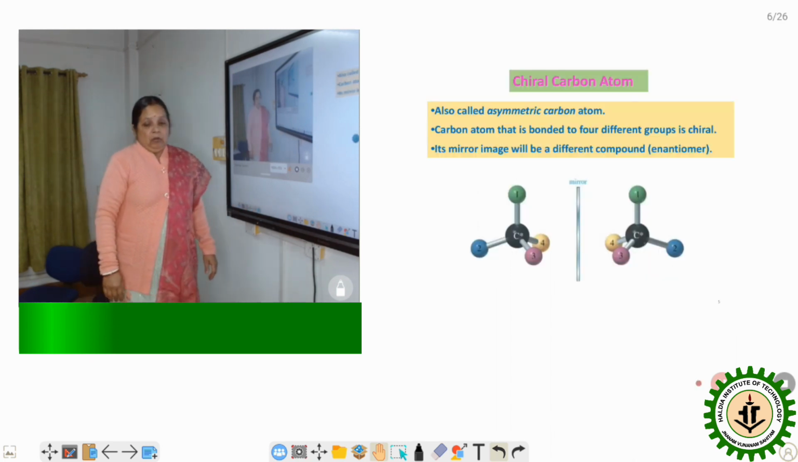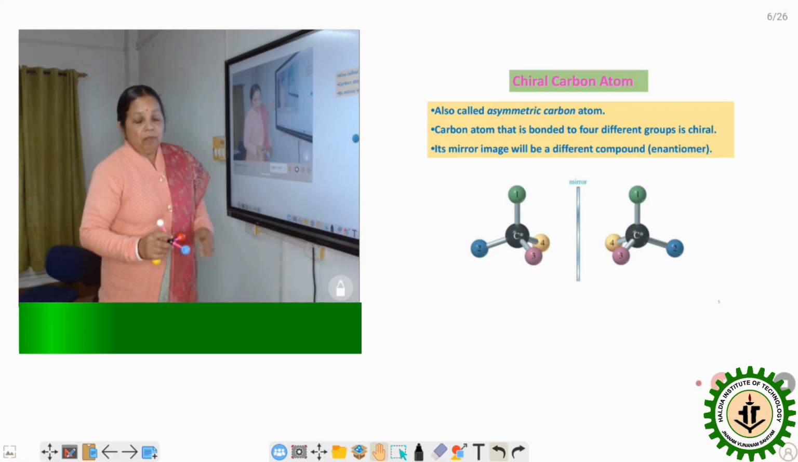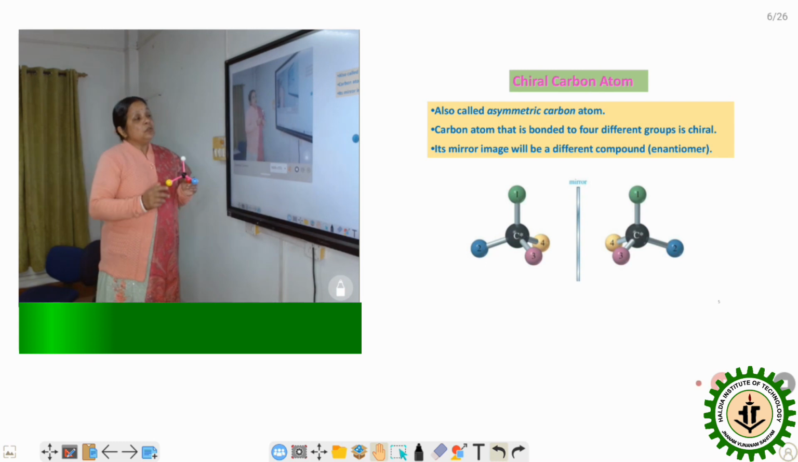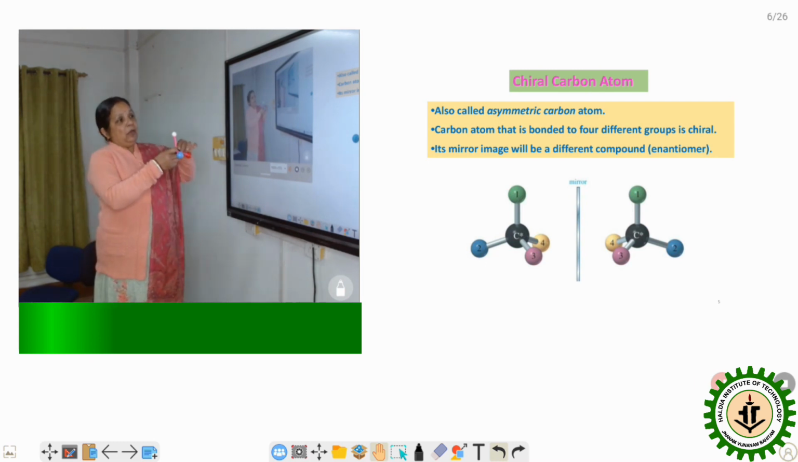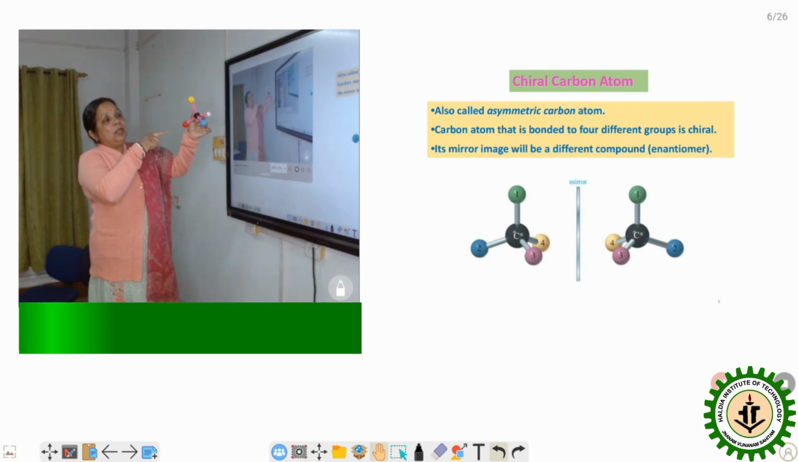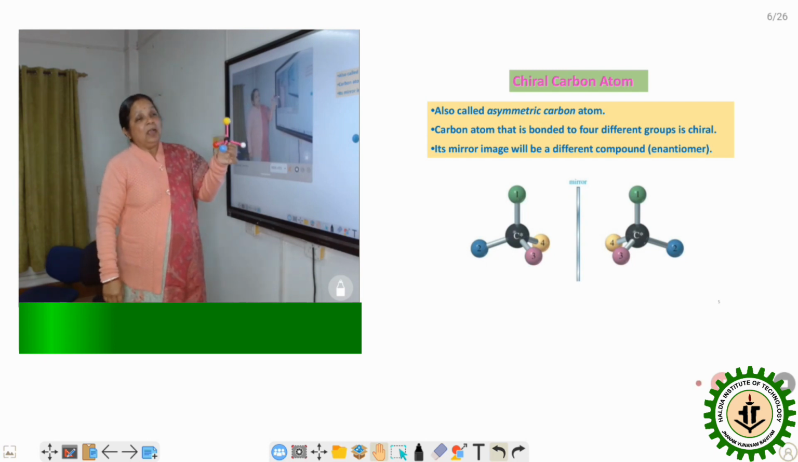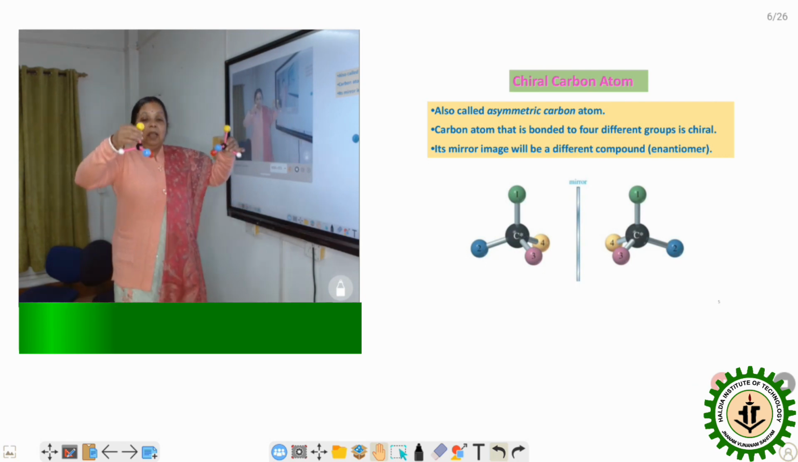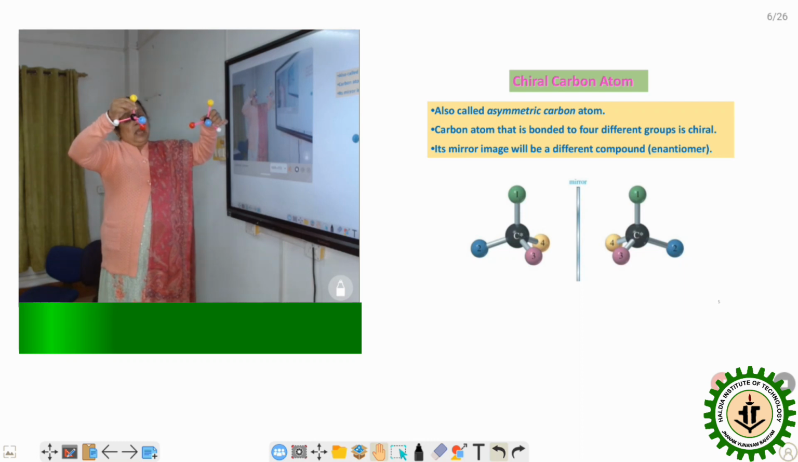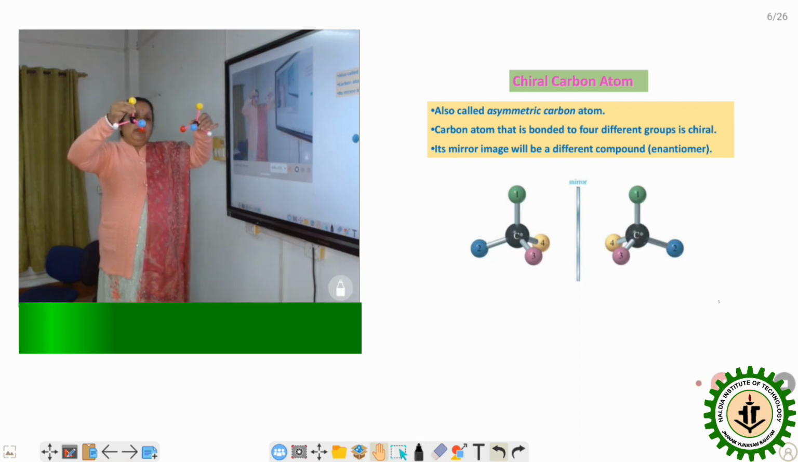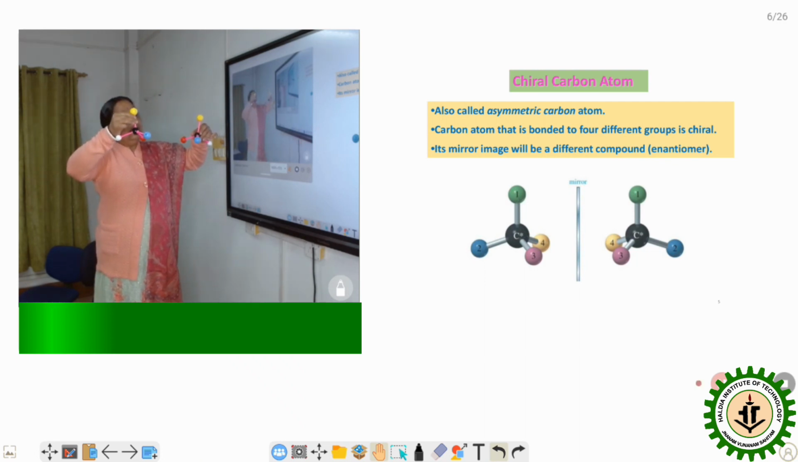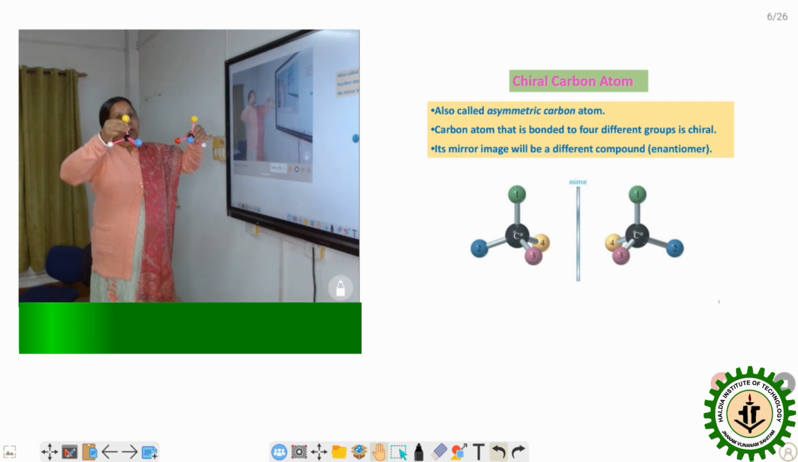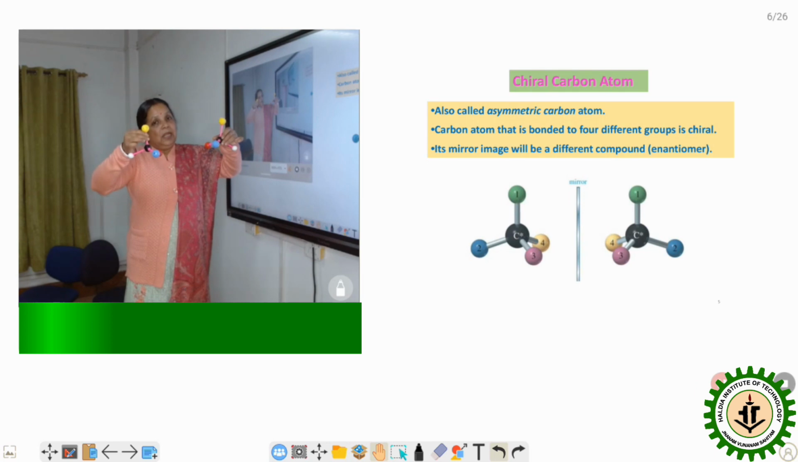Now a chiral carbon atom means the carbon atom is linked with 4 different groups. So there are 4 groups, and we can say this is the chiral carbon atom. Say here this is our 1, 2, 3, 4, so we can represent it like this. This is the chiral carbon atom, and its mirror image generates a non-superimposable mirror image compound. We can say they are enantiomers, and individually they are optically active compounds.